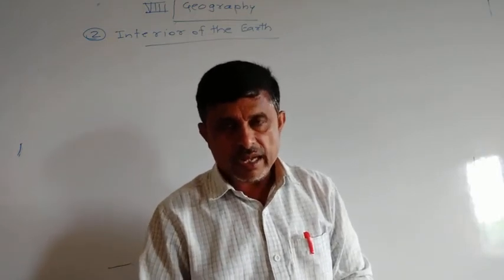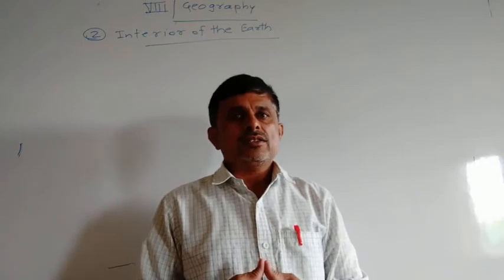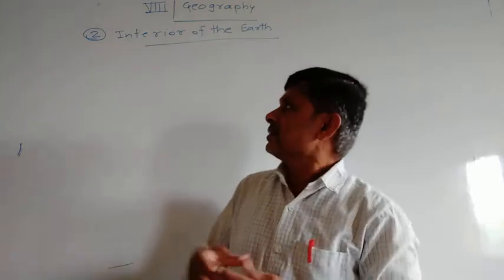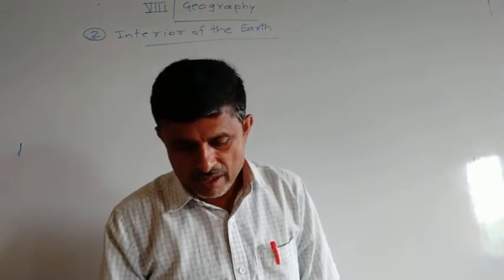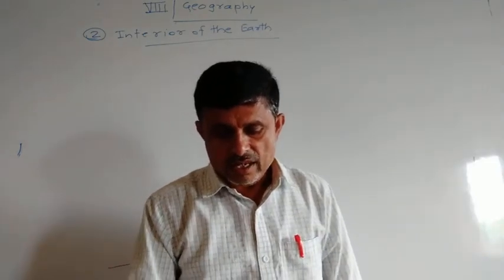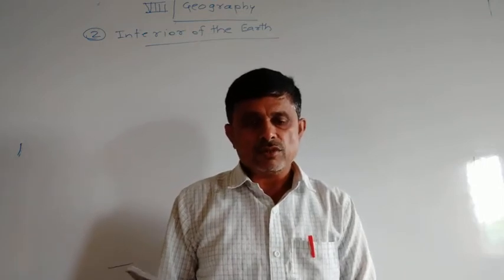As I have already begun to explain to you the lesson of geography for Standard 8th, interior of the Earth, we will begin to explain the remaining portion of the lesson.